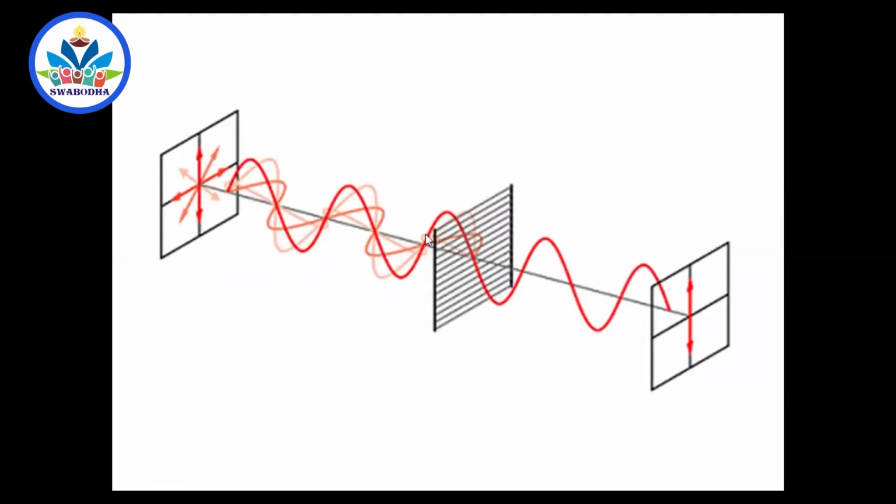Suppose the light is entering like this. If there is an electric field here, and this is a plane normal to the direction of propagation of the wave. Wherever there is an electric field, there is a magnetic field. For this electric field, there is a magnetic field. So we say that electric field vibrations and magnetic field vibrations are in all the planes like this. Of course, these are drawn in the plane of this rectangle, but if you consider a plane like this, then it will be here, here, here, everywhere.